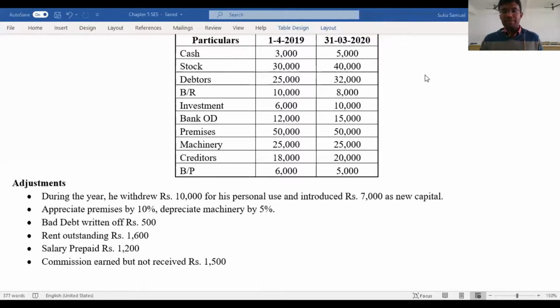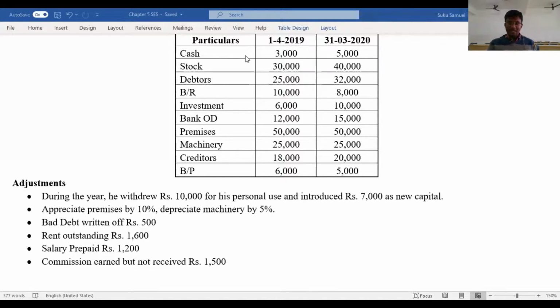So before we prepare the single entry statements, let's just have a quick discussion regarding the approach. The very first statement that we will have to prepare is the combined statement of affairs, that we would be preparing in order to estimate the opening and the closing capital. Now, why are we preparing this combined statement of affairs?